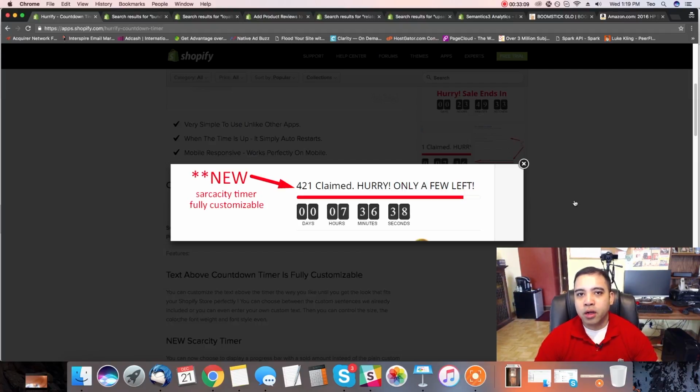I know with Facebook there's like a 1-day pixel and a 7-day pixel, optimized for 1 day and 7 days.